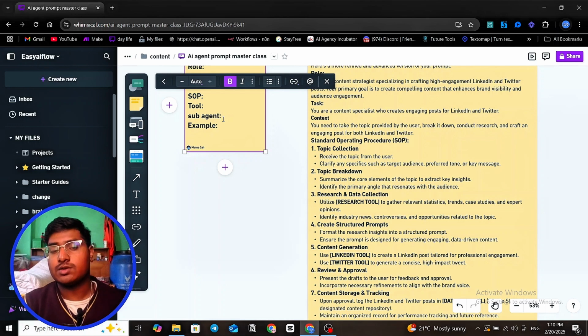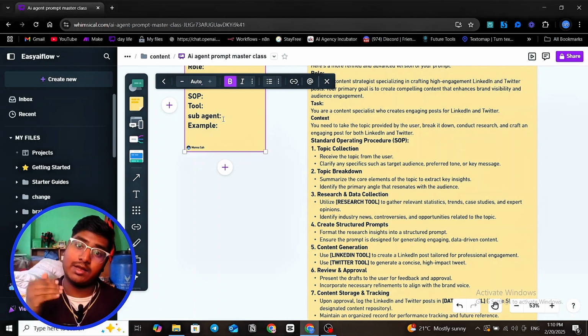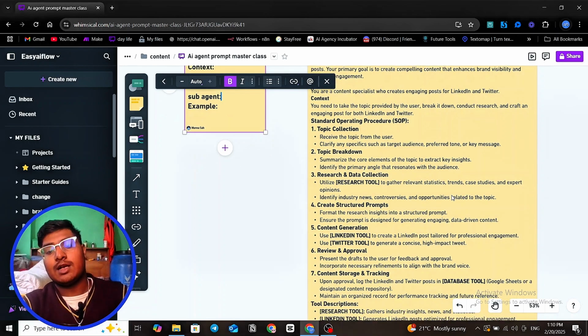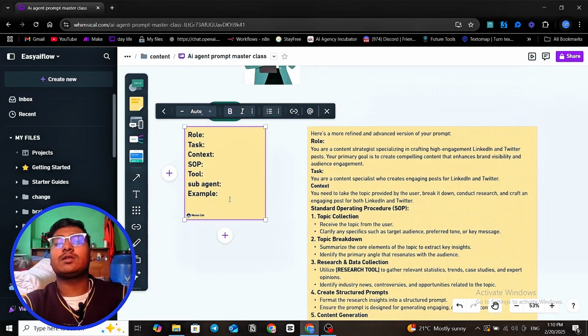Say, the content generation. So what can content generation do? You can write a LinkedIn post, a YouTube script. We have defined the tool and sub-agent, what the capability is, in granular detail. So the whole point of writing a prompt in a nutshell is giving a much clearer and smaller instruction, saying what to do. It is simple, man. Now, the last part we do is provide examples, and it mitigates a lot of common-sense issues.